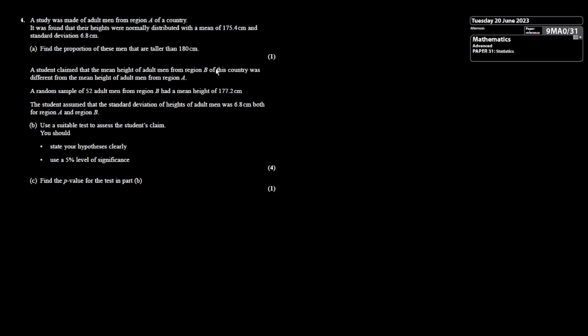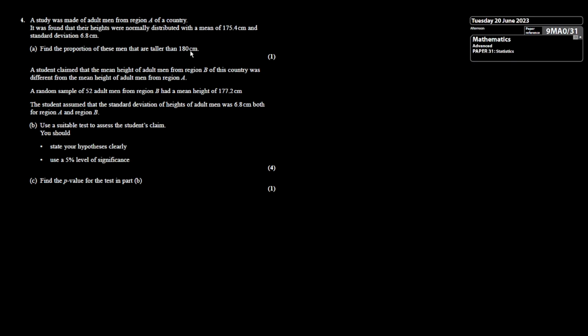Question 4, we've got a height survey. Adult men from country A found that the heights were normally distributed with a mean of 175.4 and a standard deviation of 6.8. Find the proportion of these men that are taller than 180.